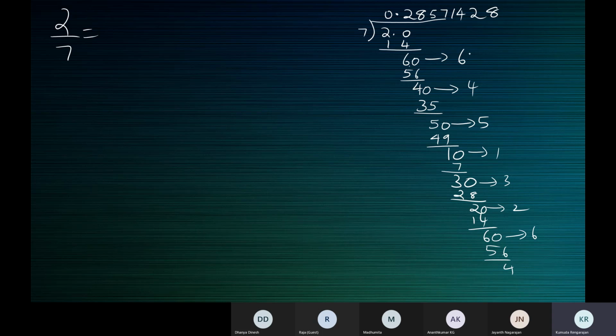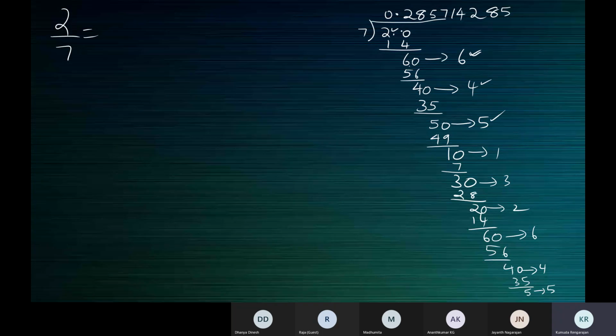See, exactly that we got here: 6 and after that we got 4. Same thing. Add a 0. 5 7s are 35. 5 is the remainder. That's what we got here. So what do you understand from this? The division is going to go on and on. The division is not going to come to an end because of the same set of remainders. We started with 2: 2, 6, 4, 5, 1, 3. Again 2, 6, 4, 5, 1, 3. Same thing is going to happen.